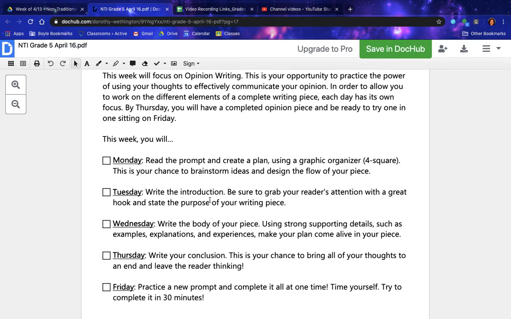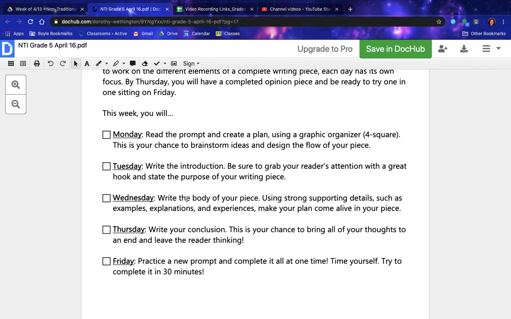Tuesday, write the introduction. Be sure to grab your reader's attention with a great hook and state the purpose of your writing piece. Wednesday, write the body of your piece. Using strong supporting details such as examples, explanations, and experiences, make your plan come alive in your piece.